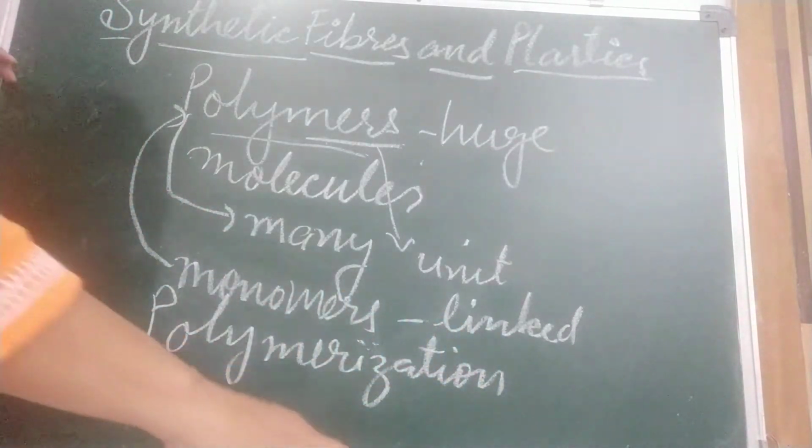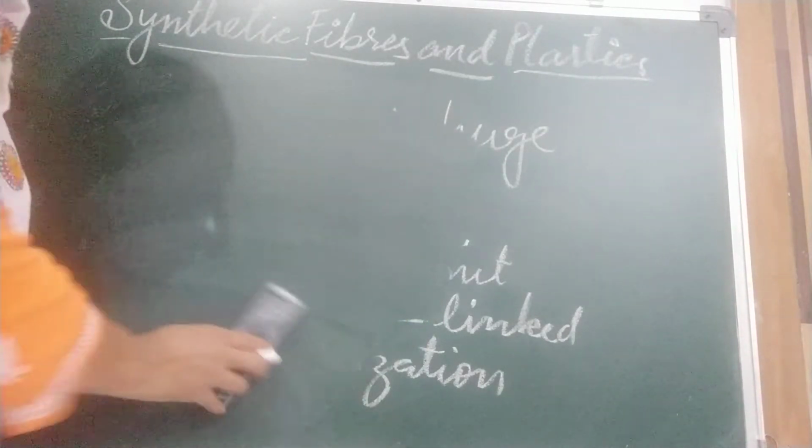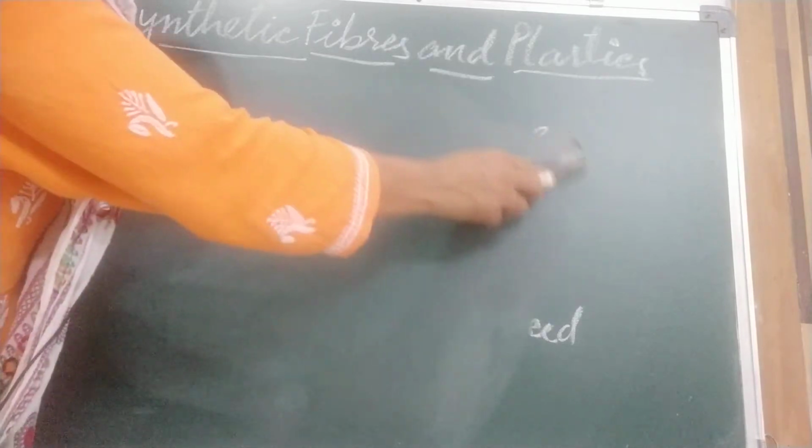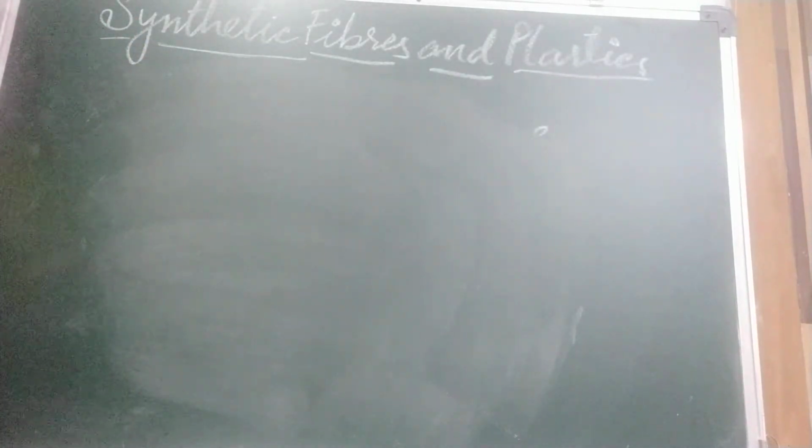Now we are coming to synthetic fibers. As I told you, synthetic fibers are man-made and made by polymerization, while natural fibers we get from nature, like plants and animals. Examples of plant fiber are cotton and jute, and of animal fiber, wool from sheep, alpaca and llama.